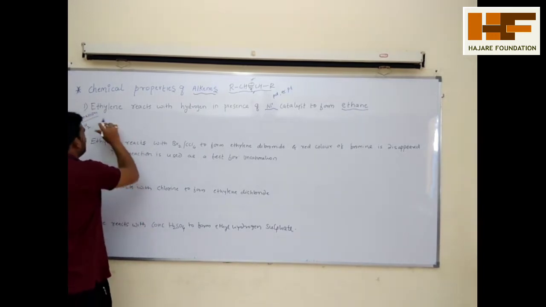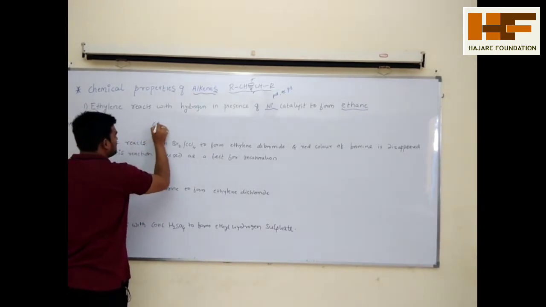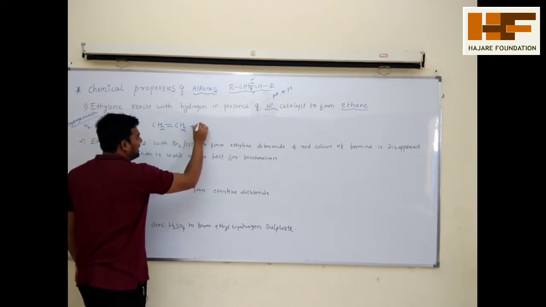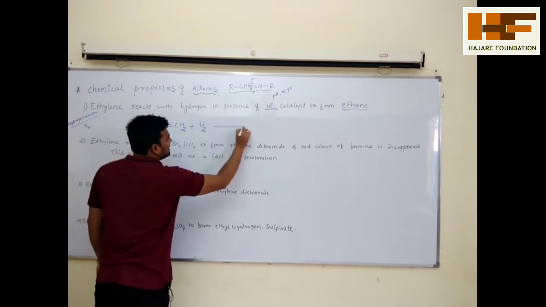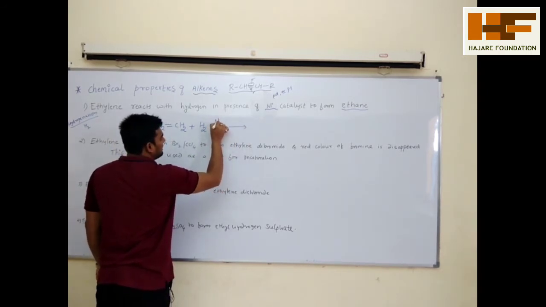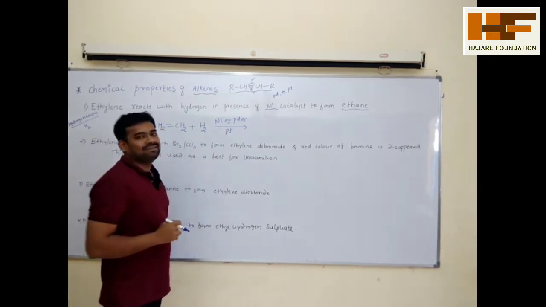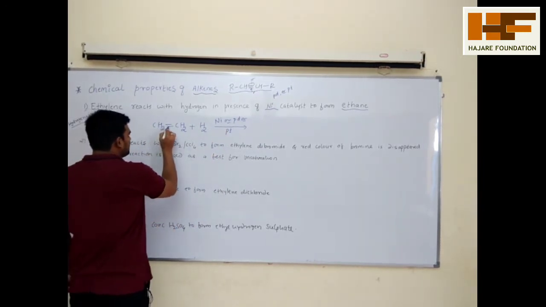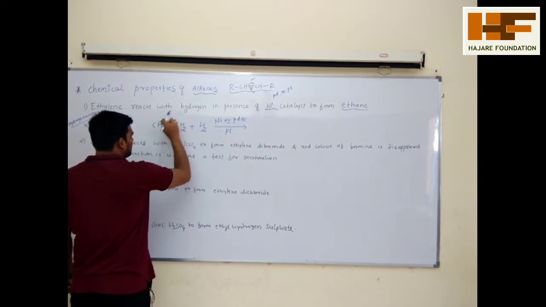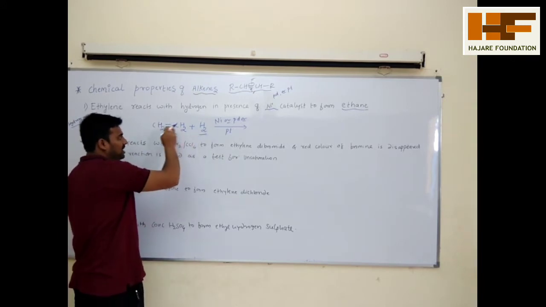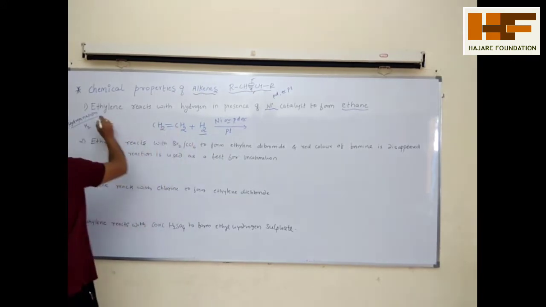We see the reaction of ethylene. What is the structure of ethylene? CH2=CH2. In ethylene, if I add hydrogen in the presence of a nickel catalyst or palladium catalyst, or I can take platinum. Platinum is very costly, so generally they use nickel catalyst. What happened here? This contains one sigma bond and one pi bond. The pi bond is broken and these two hydrogen atoms are inserted. So addition of hydrogen to alkenes is called hydrogenation.